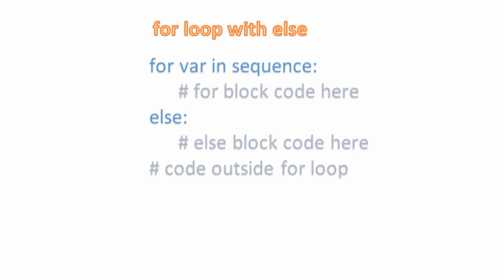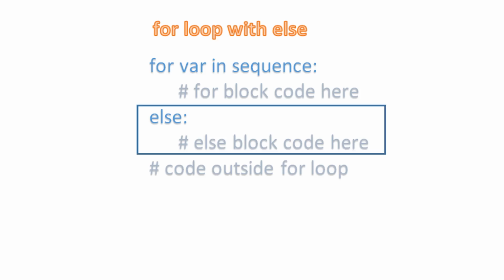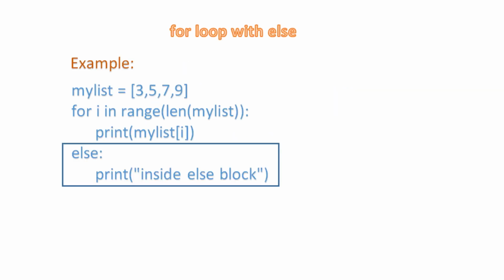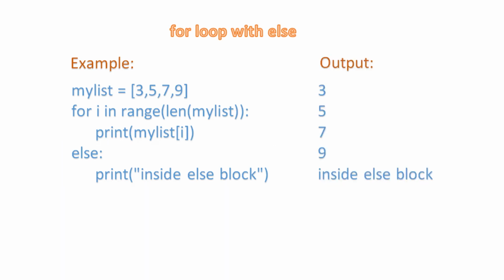Let's move on to for loop with else. The else statement can also be combined with a for loop just like a while loop. But in a for loop, there is no condition. The else block will be executed after the for loop completes. Let's see this with an example. I have just added an else block to the for loop. And from the output, you can see that the else block executes once the for loop completes its execution.